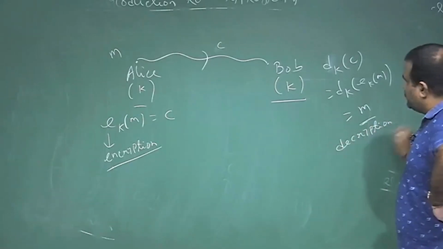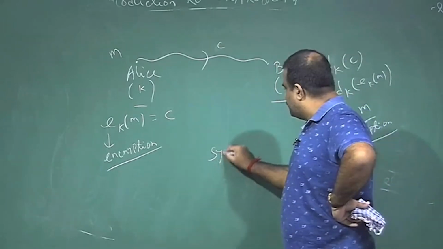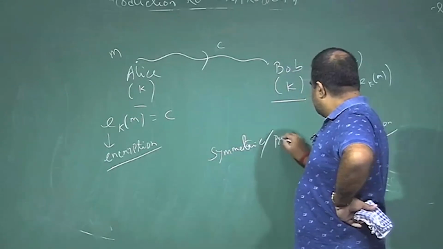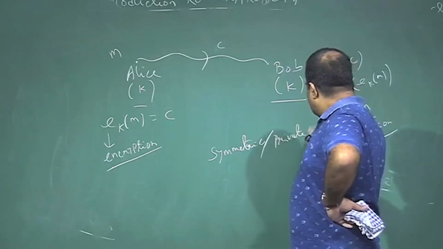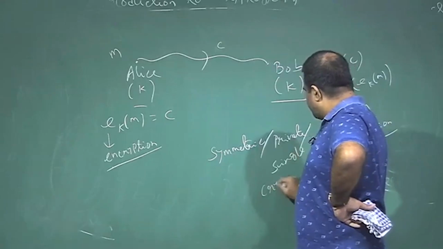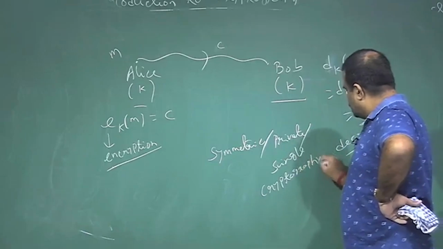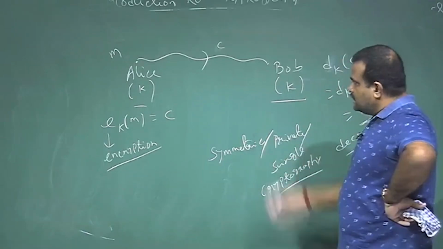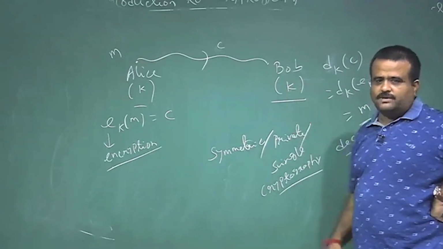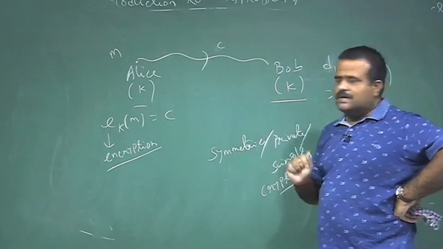This is typically called a symmetric key, or private key, or single key cryptosystem, because we have used the same key. And there is another area called public key, where everybody has a pair of keys, because in the symmetric case there are many issues, like how to share the common key.